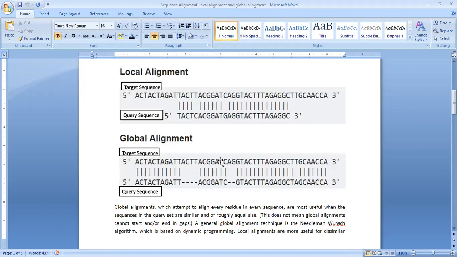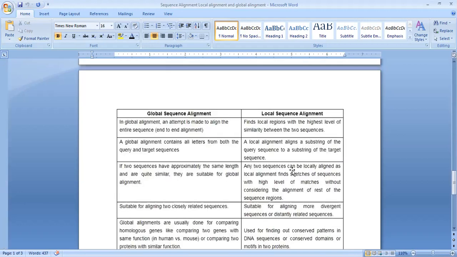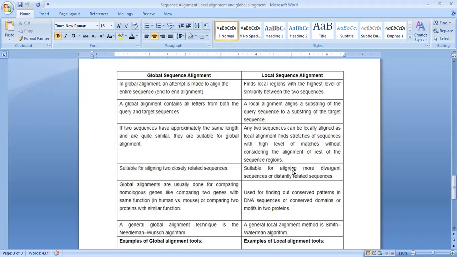In the global alignment, if you want to find similarity between two sequences, you have to study the whole genome sequences to find the similarity between these two sequences. There is a difference between the local sequence alignment and the global sequence alignment. In the global sequence alignment, you attempt to align the entire sequence, as I told you before. And in the local alignment, you end up finding similarity between regions, the highest level of similarity in a particular local region.